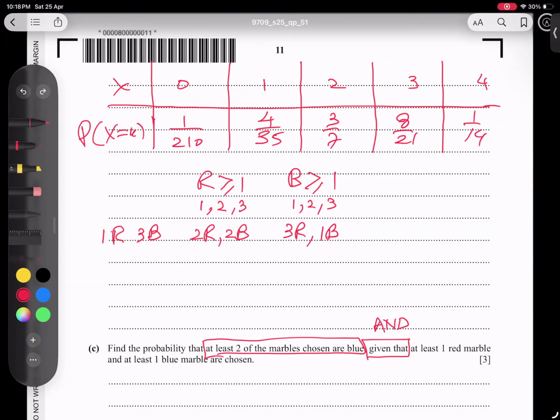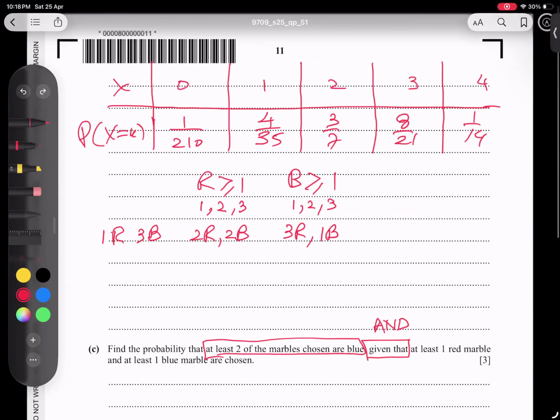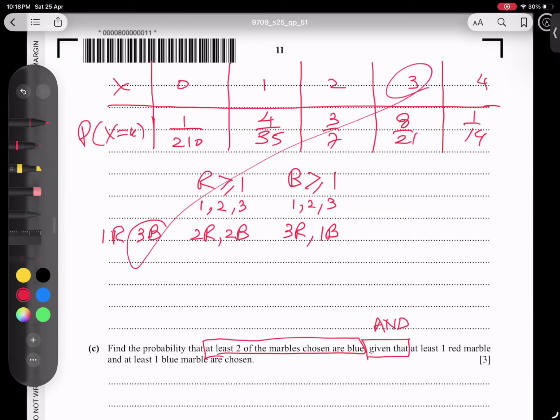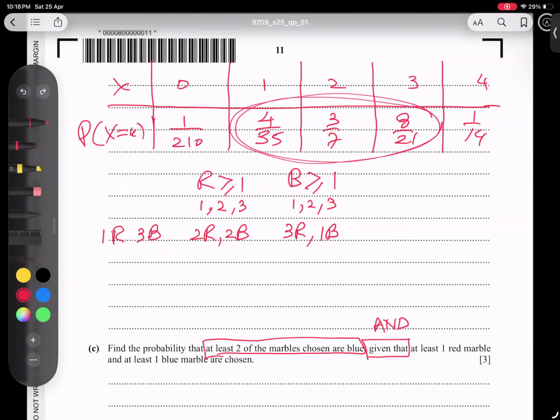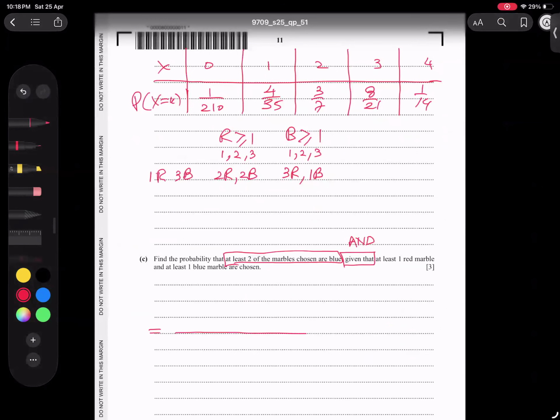Now, how to get these options? We will concentrate on blues only. Rather than concentrating on red, students will talk about three, because this X represents blue. So you talk about three blues, two blues, and one blue. Basically, we have to add these three values, and this will go directly in the denominator. I hope you understood very well why I'm taking it in the denominator. Let's start. So I'm taking 4 over 35 in the denominator, plus 3 over 7, and 8 over 21. All these three options I will take.